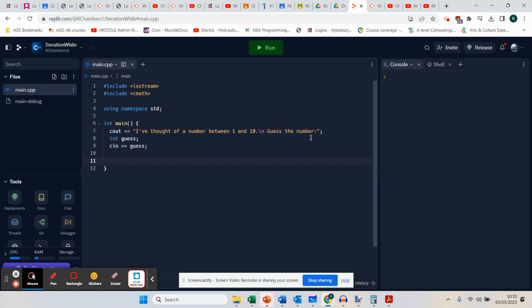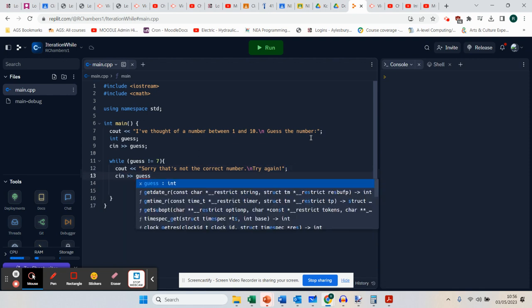But what we're going to do is say while the guess is not equal to 7, what do you want it to do? So this is where our curly brackets come in. While it's not equal to 7, it's going to keep saying cout, "Sorry, that's not the correct number." And I'm going to put a new line on. "Try again." And finish that off. And we're going to get our input, which is guess.